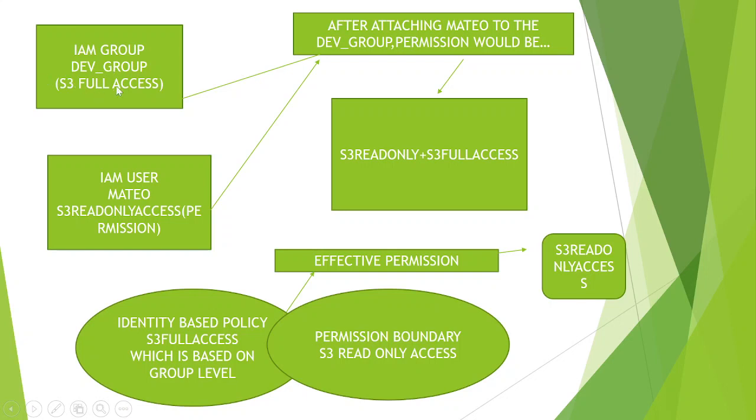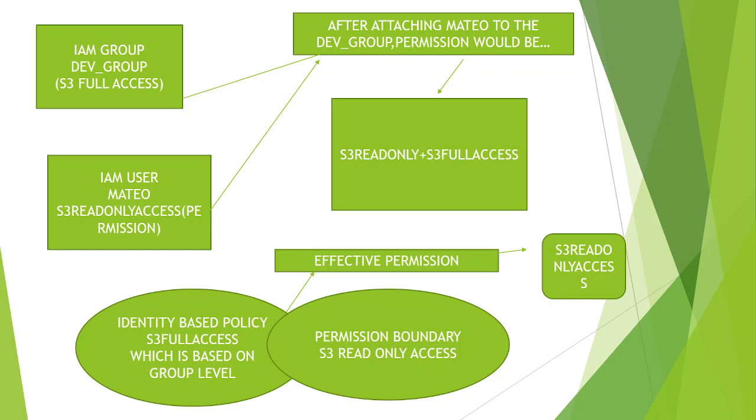You're getting the scenario or no? I'll just show you. See here, this is a group, and this is the user. In the user, it is the same person, Matthew only. And in the group also, this is the dev group, but the same person, Matthew only. Here this Matthew is having S3 full access. The same person as a user is having S3 read only access.